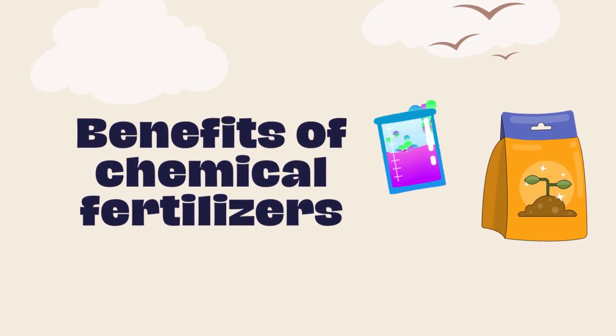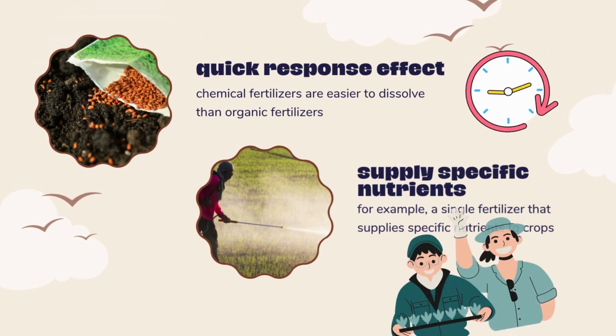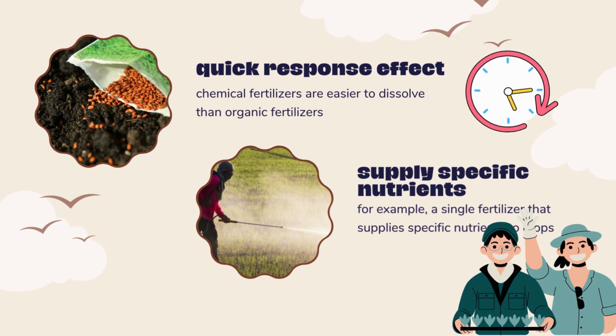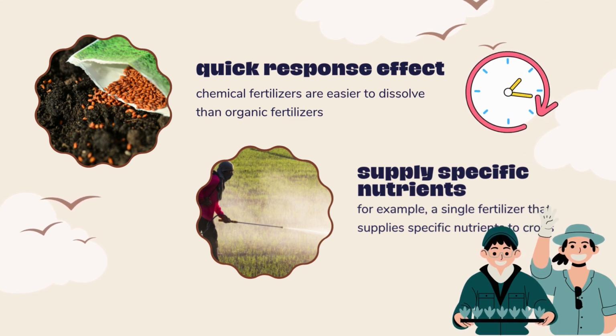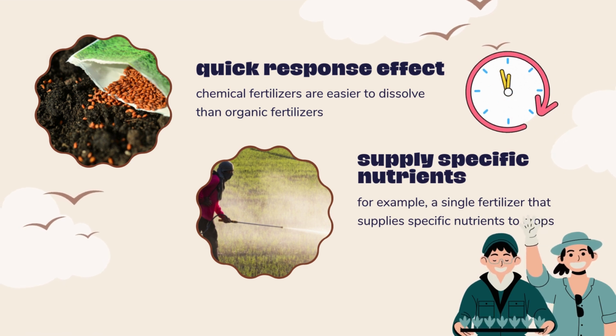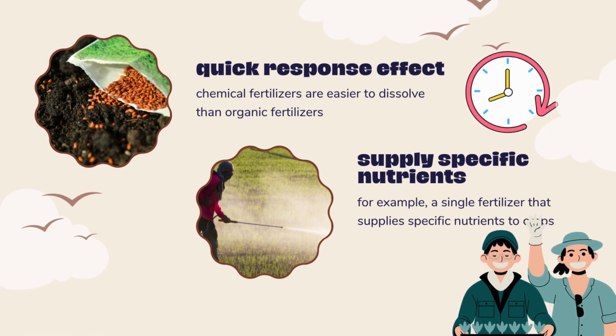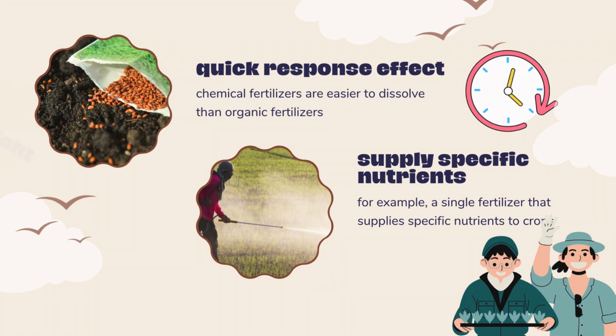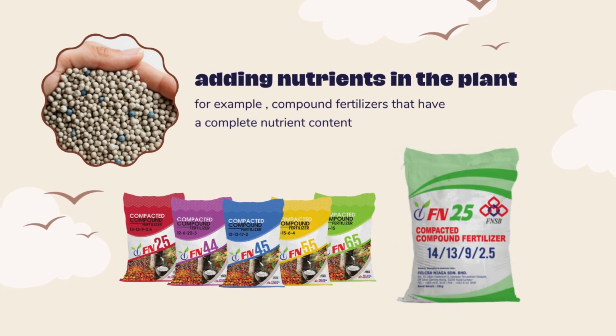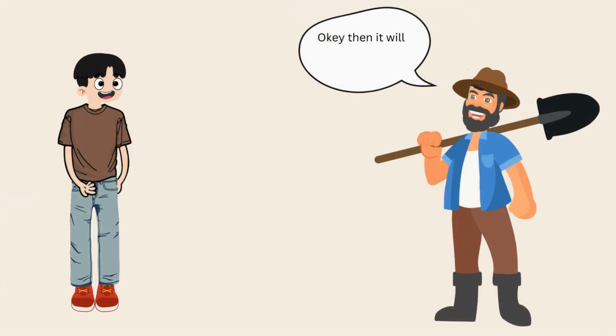Benefits of chemical fertilizers. Quick response effect. Chemical fertilizers are easier to dissolve than organic fertilizers. Supply specific nutrients. For example, a single fertilizer that supplies specific nutrients to crops. Adding nutrients to the plant. For example, compound fertilizers that have a complete nutrient content. Okay, then it will be easier for me.